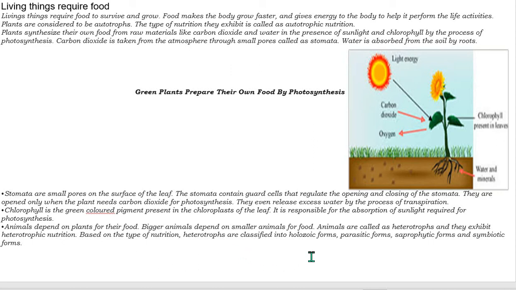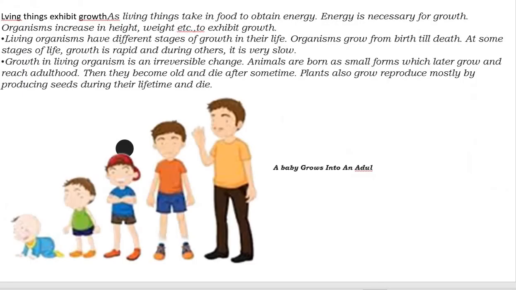Based on nutrition, heterotrophs are classified into holozoic forms, parasitic forms, saprophytic forms and symbiotic forms. Parasitic forms means they are dependent on others for their food. Saprophytic forms means they will live on other organisms for their food, and symbiotic forms means they will live together with other organisms.